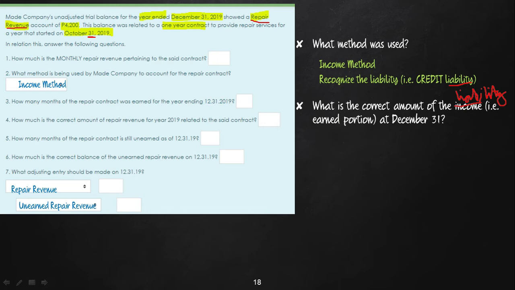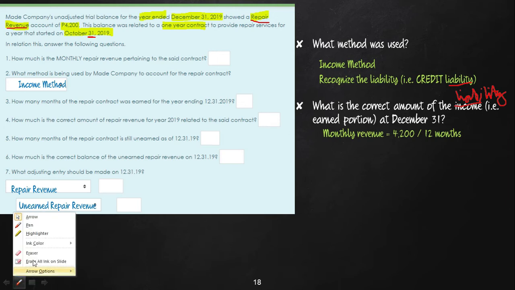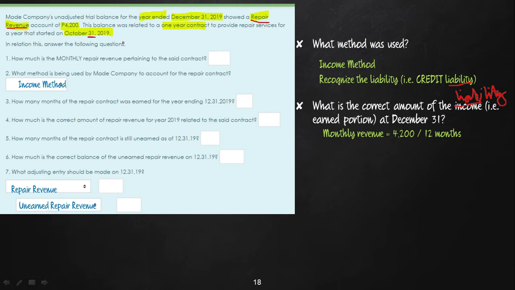Monthly repair revenue. So, the monthly revenue is, you have 4,200. Okay, asa nagikan si 4,200? Of course, given na siya dire. And the 4,200 is good for 1 year kuno yung coverage. So 4,200 divided by 12 months. So therefore, the monthly revenue is 350. So na natin answer sa number 1, 350.